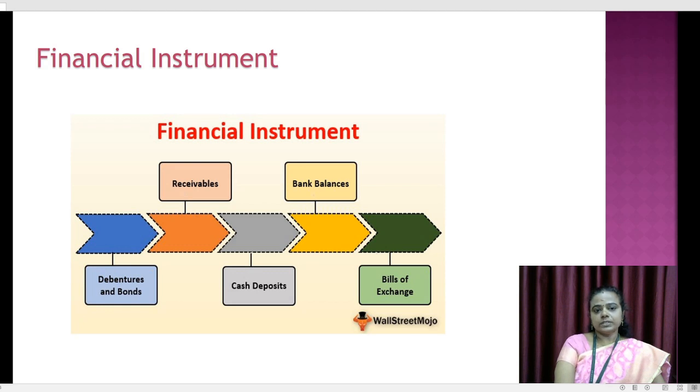Financial instruments are classified into receivables and bank balances. Receivables refers to account receivables and bank balances refers to cash deposits. Receivables and bank balances are again classified into debentures and bonds, cash deposits and bill of exchange. Debentures and bonds, what we say is debentures and bonds are debt instruments.